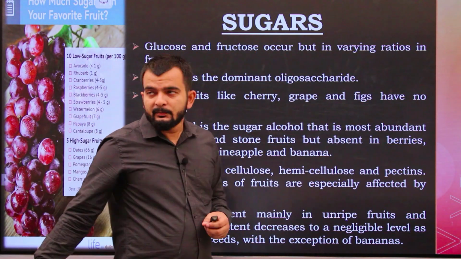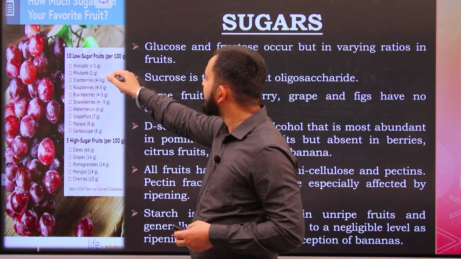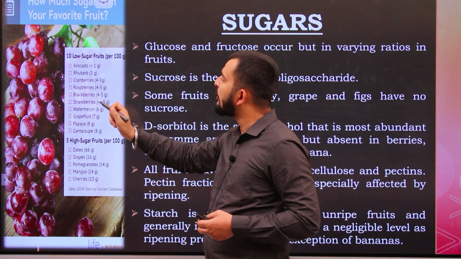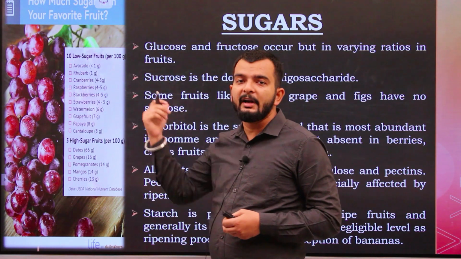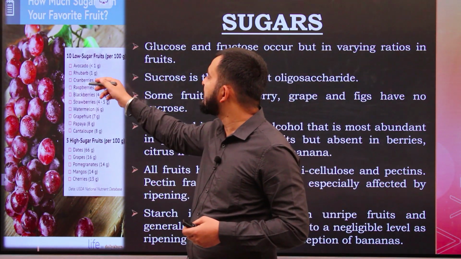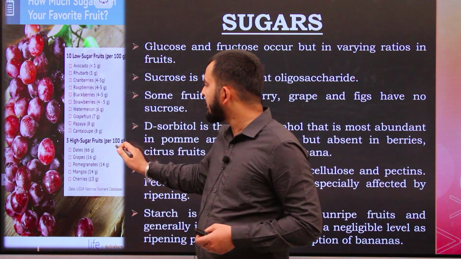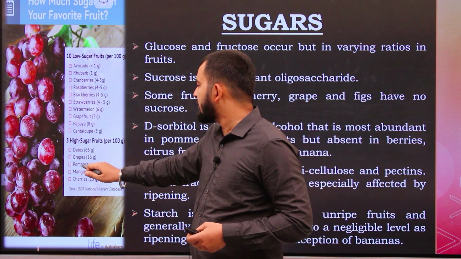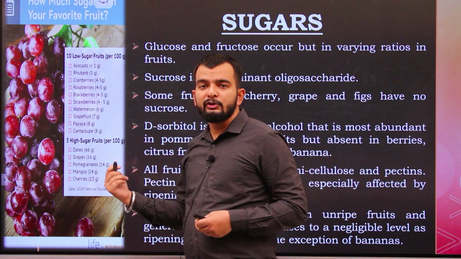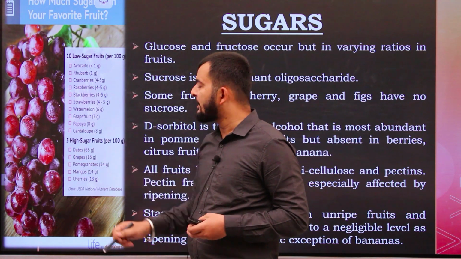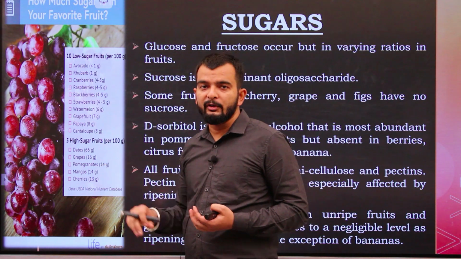Now here on this side you can see there are 10 low sugar fruits present, and the sugar content is also given per 100 gram of the fruit. Suppose avocado, if you take, it contains less than 1 gram of sugar per 100 gram of fruit. Similarly, there are some high sugar fruits given. See, dates, grape, pomegranate and mangoes, cherries. They all contain a larger amount of sugar, which is highest in dates, that is 66 grams of sugar per 100 gram of fruit. Okay.